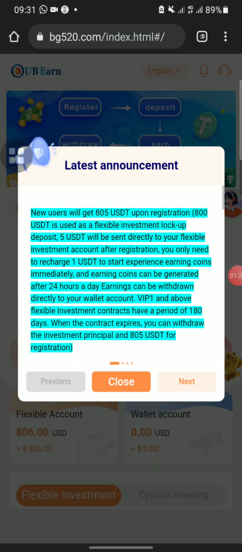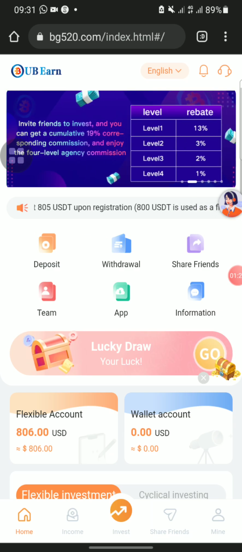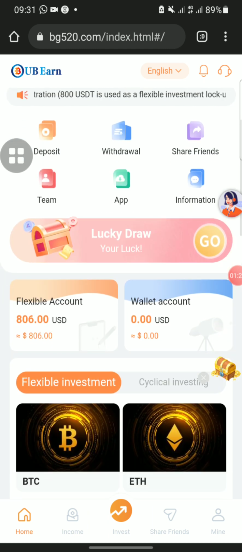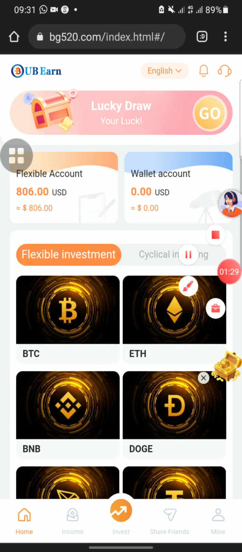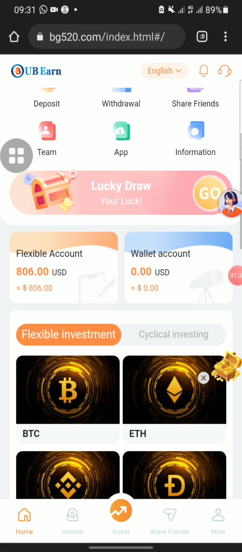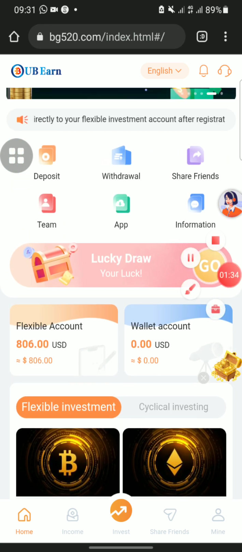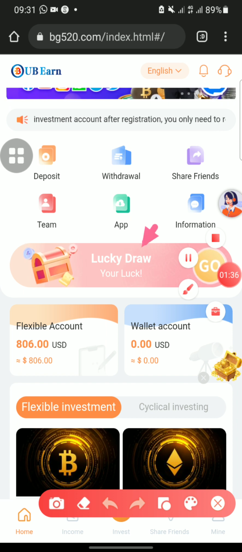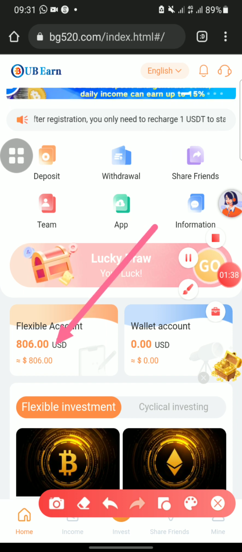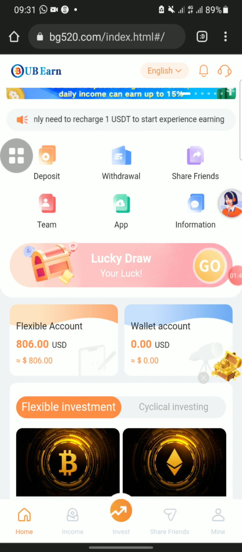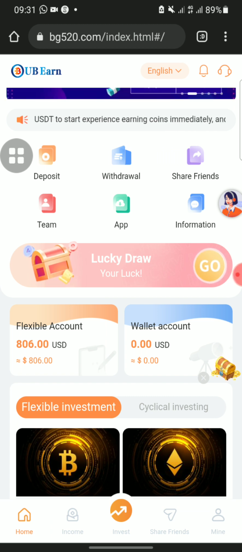You can see on mine you are seeing 806. Immediately you register on this platform, you'll be having 805 in your flexible account. This is your flexible account here. You'll be having 805 there. I'm having 806 because I've already deposited $1 into this account.